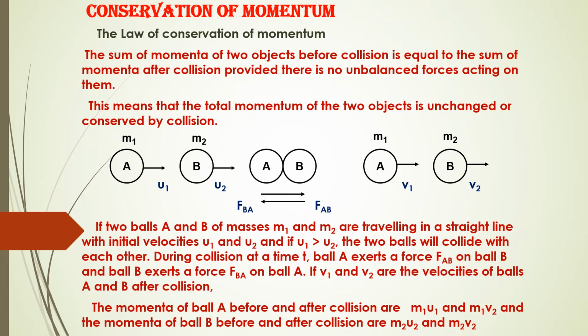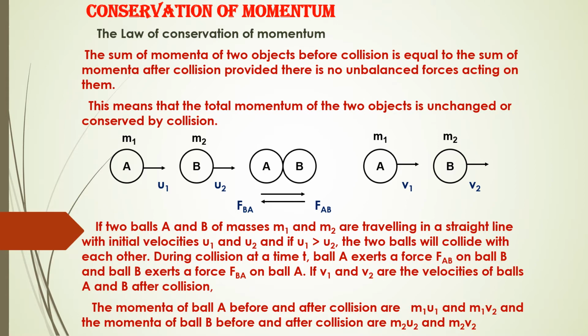During the collision, say for example in a time t, ball A exerts a force on ball B and ball B exerts a force on ball A, which are equal and opposite according to Newton's third law.